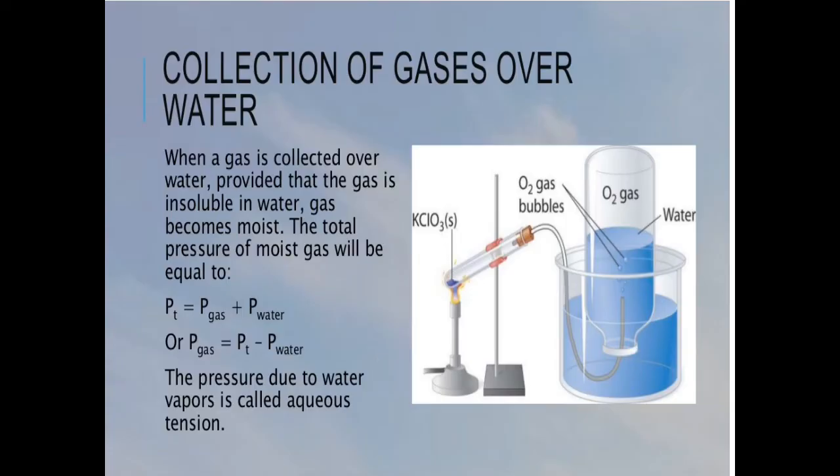So this is how we understand that to know the total pressure for a mixture of gases, we have to add their individual or partial pressures.